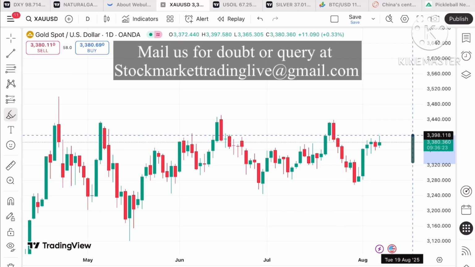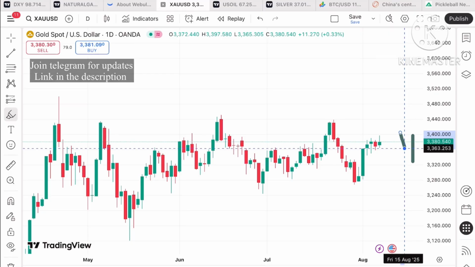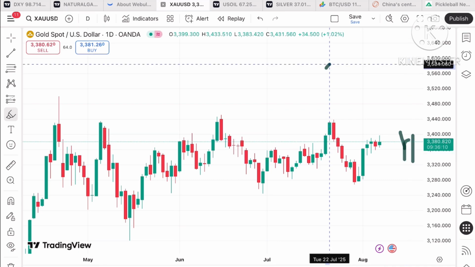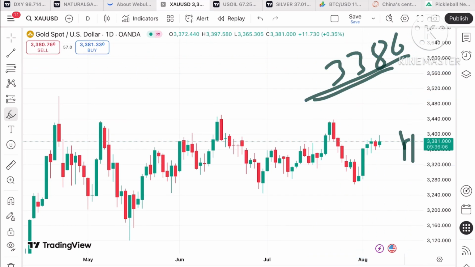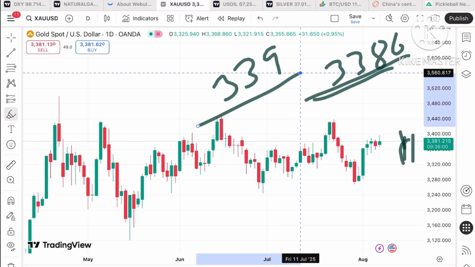Okay, making a high of around $33.98 and a low of around 33.25. There is a probability that if the price keeps moving above this level, it can move above a level of $33.86, and this is already weak, so chances are high the price will go further upside if the price touches this particular level and can move towards $33.91.